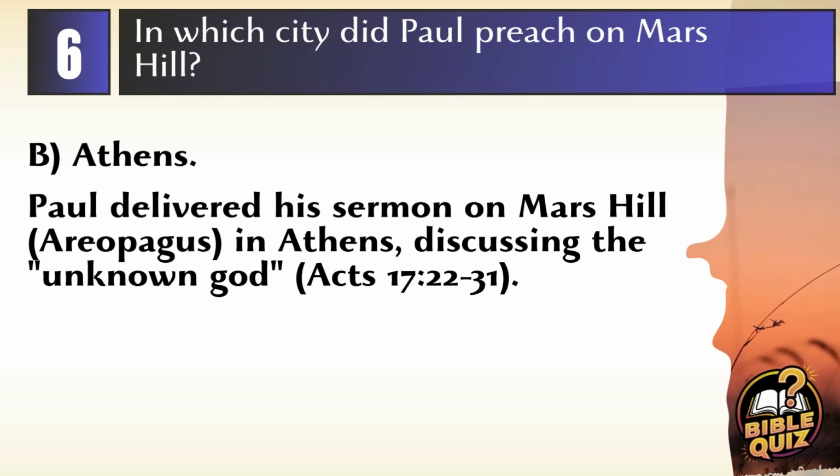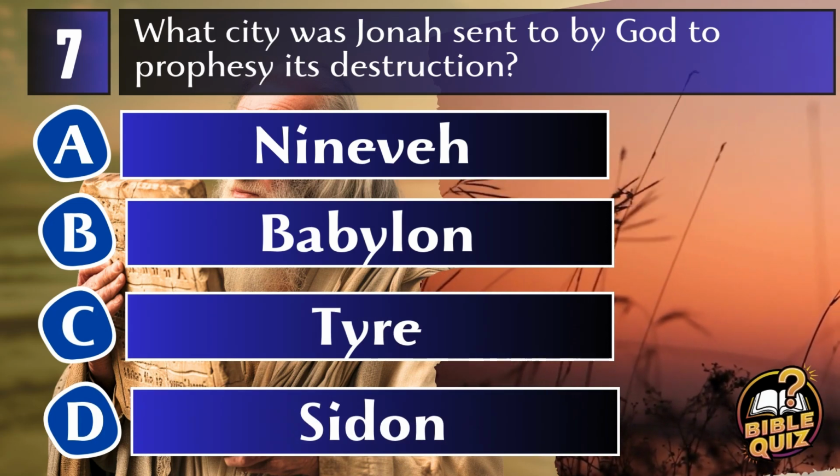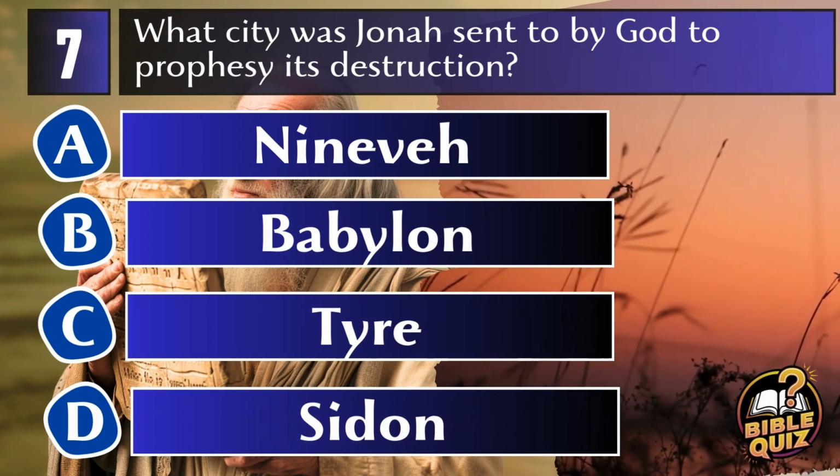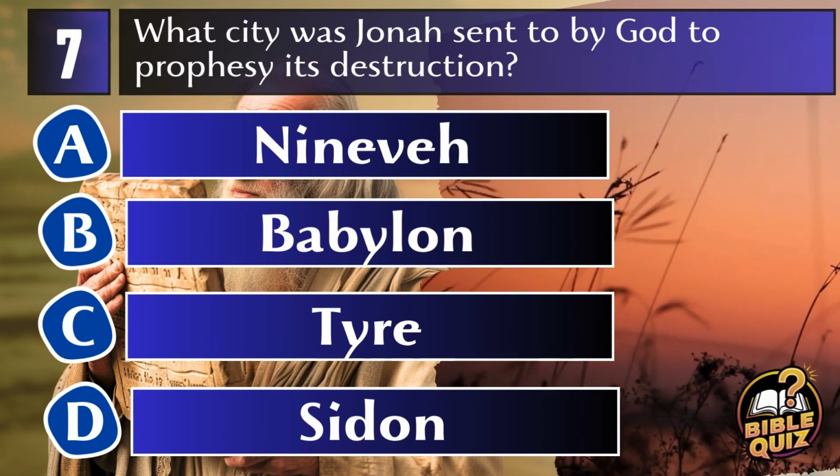Acts 17:22-31. Question 7. What city was Jonah sent to by God to prophesy its destruction? A. Nineveh. B. Babylon. C. Tyre. D. Sidon.